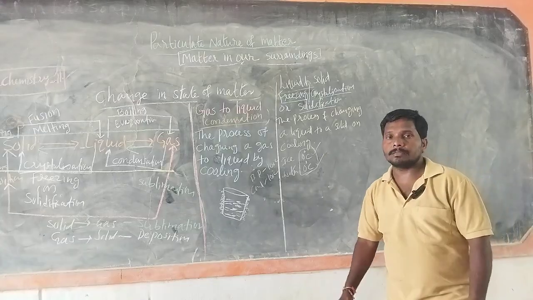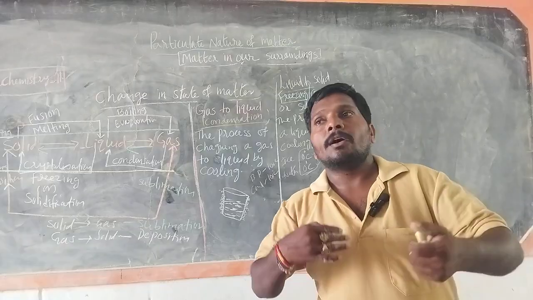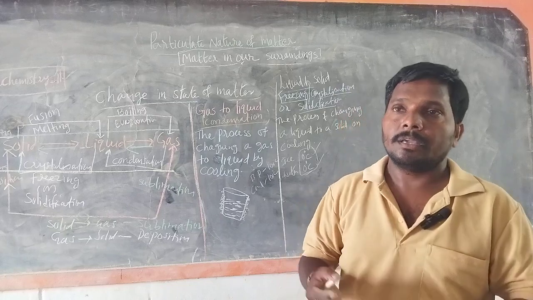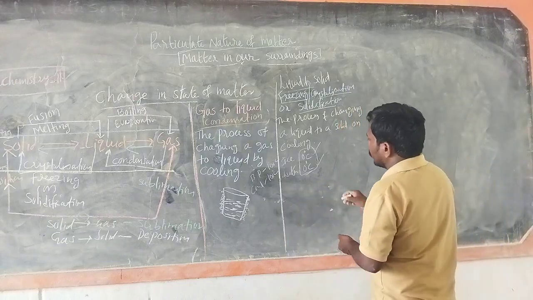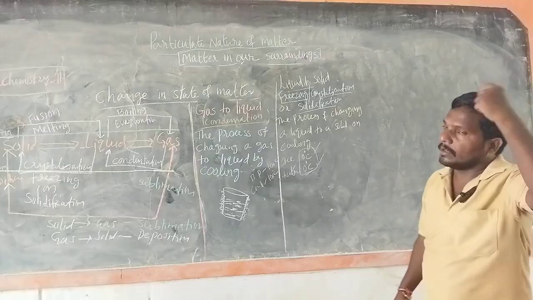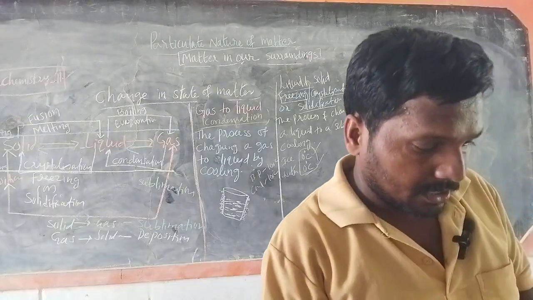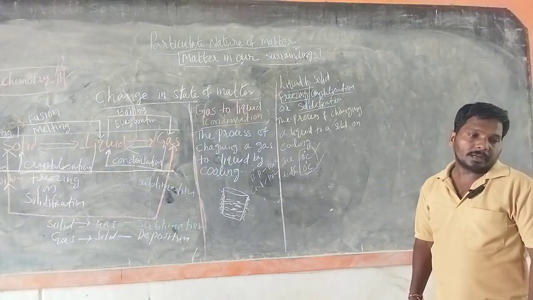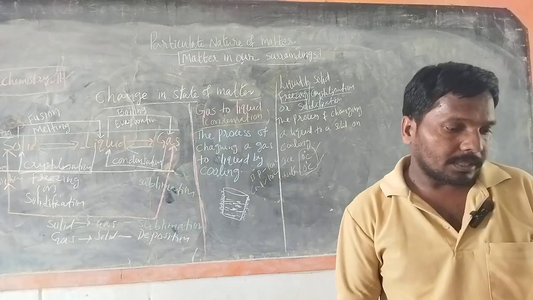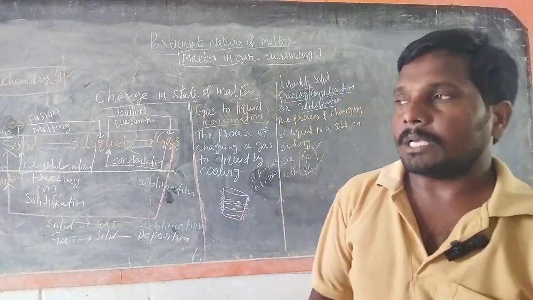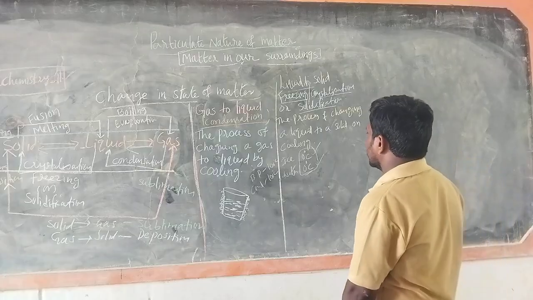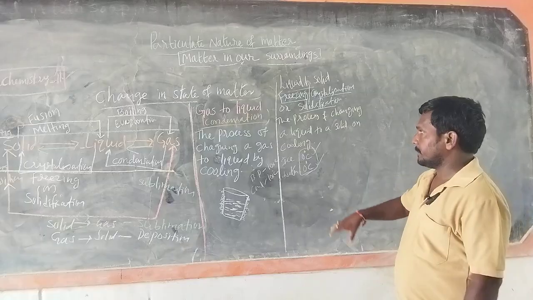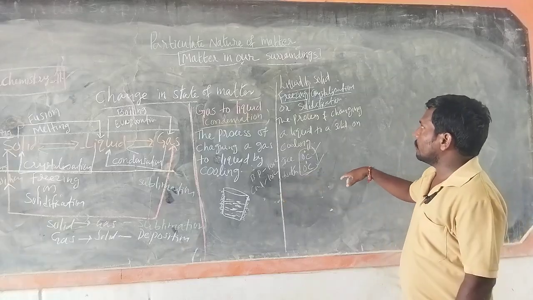This happens because of cooling. On cooling, water molecules or liquid particles lose their energy, so they become closer. Such a process is called freezing or solidification. Right. So on solidification, generally the volume of the substance, meaning ice, will increase. We will discuss it later. This is about gas to liquid to solid.